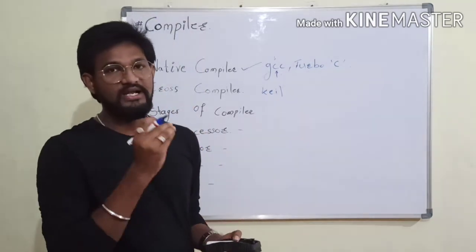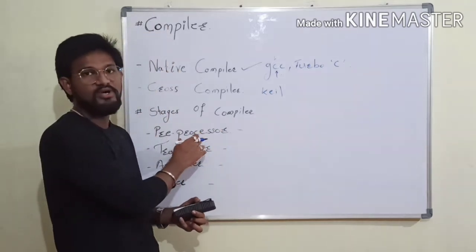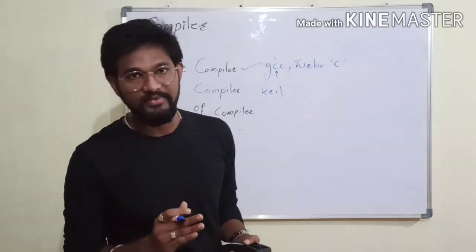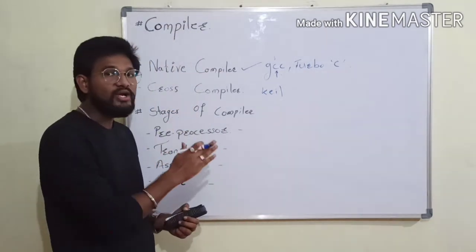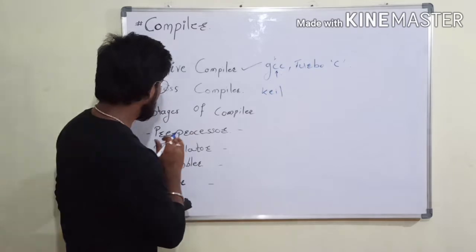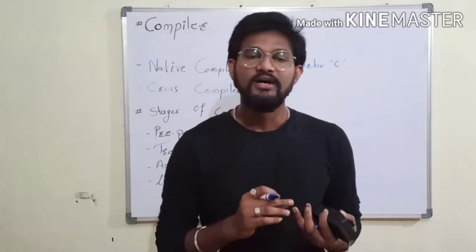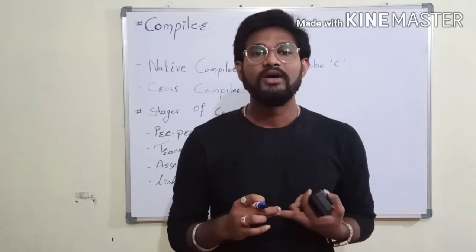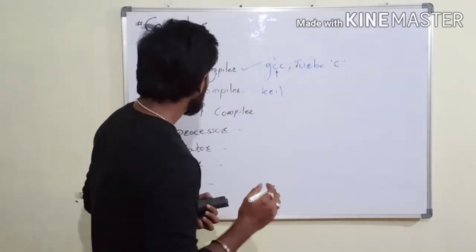Whatever header file we include, like stdio.h, it will include this header file inside the source code. Also it will remove single line and multi-line comments, and it will replace the macro definitions. So three works are done by the preprocessor: add the header file, replace the macro definitions, and remove the comments.